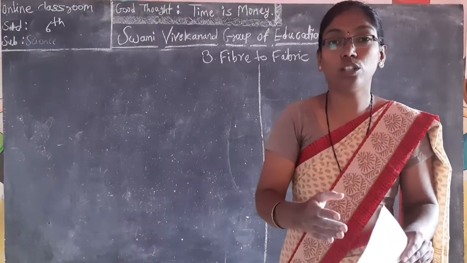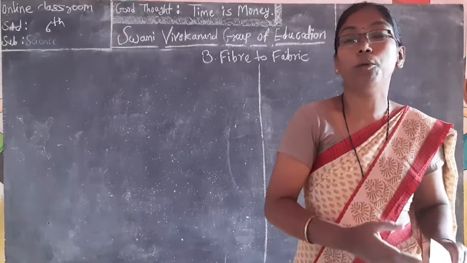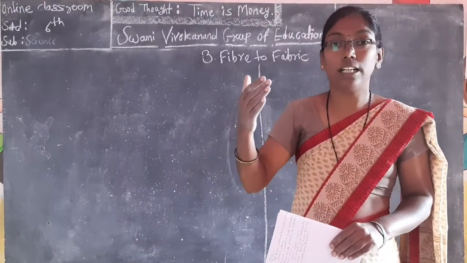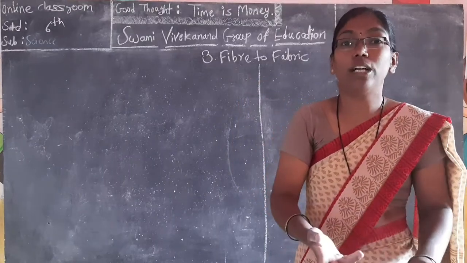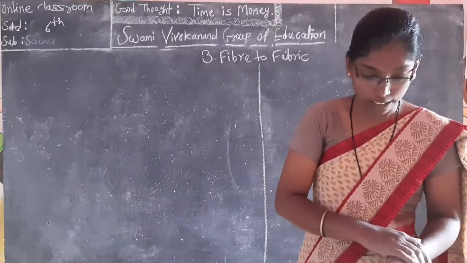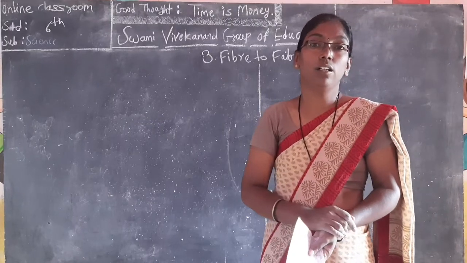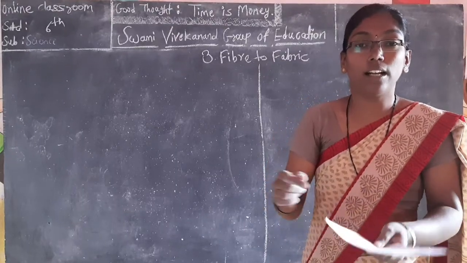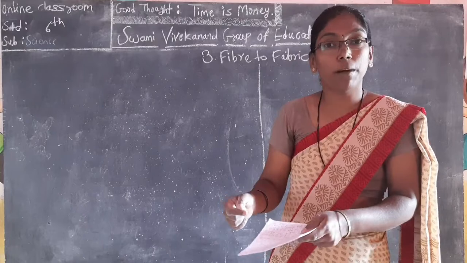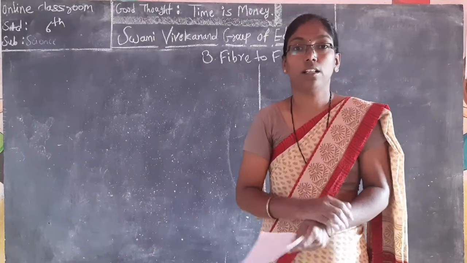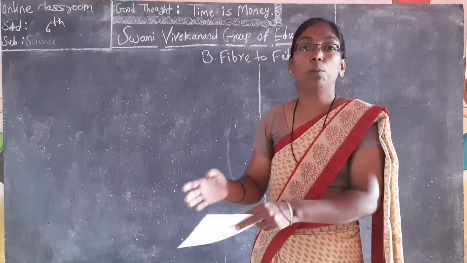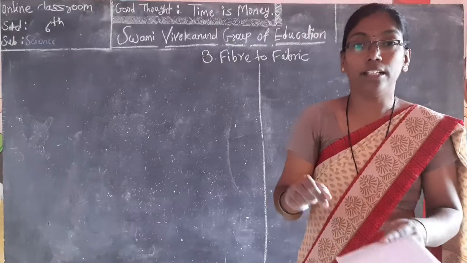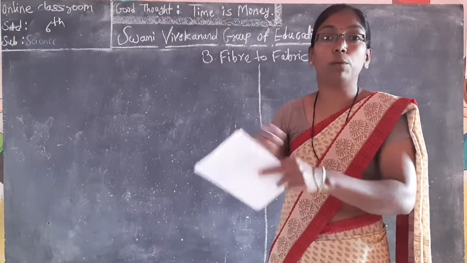So clothes are very important. It is the main need of human beings. From where it started and how it developed from ancient times, we can see in this lesson. In ancient times, what did men do? Did they wear the clothes of nowadays? No. Did they wear pants or pajamas? No. They wore only leaves to protect themselves. They also used animal skin to protect from the weather and the climate.